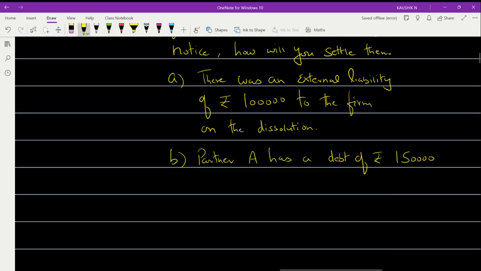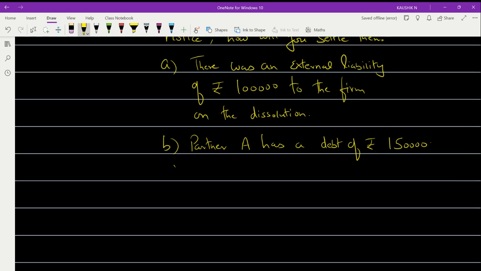And now they said to repay partner A's debt,